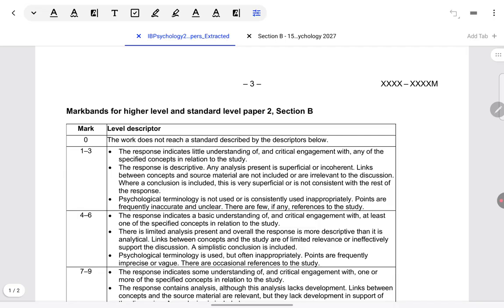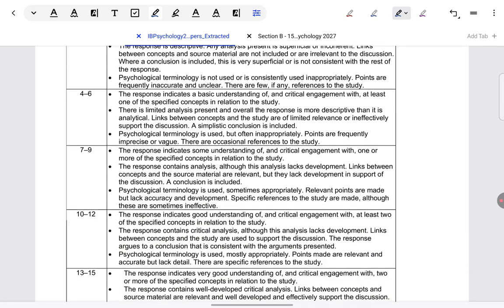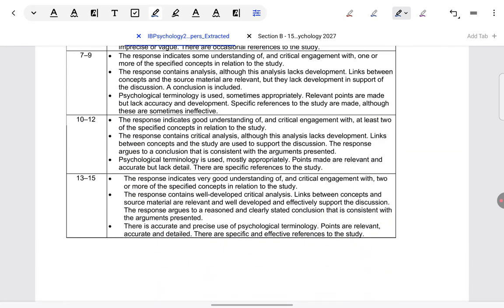This is the official mark scheme for paper 2, section B, released by IB, and it applies to both HL and SL. Right? If you want to write the same answer, then you should be marked in the same way. Ignore everything above 13 and 15. We want to score 15. We don't want to score anything less than that. So, why should we look at those criteria?